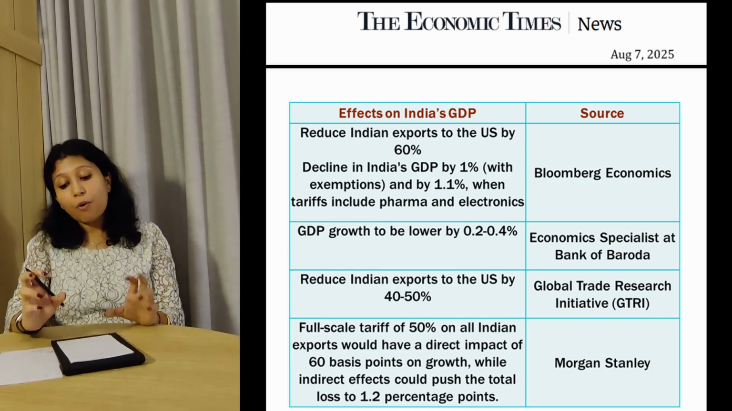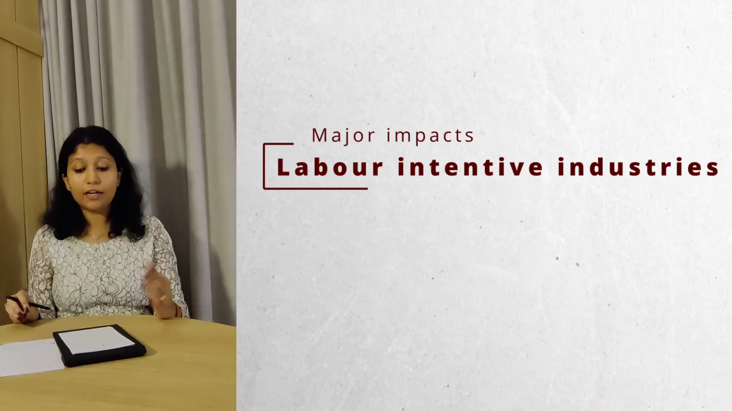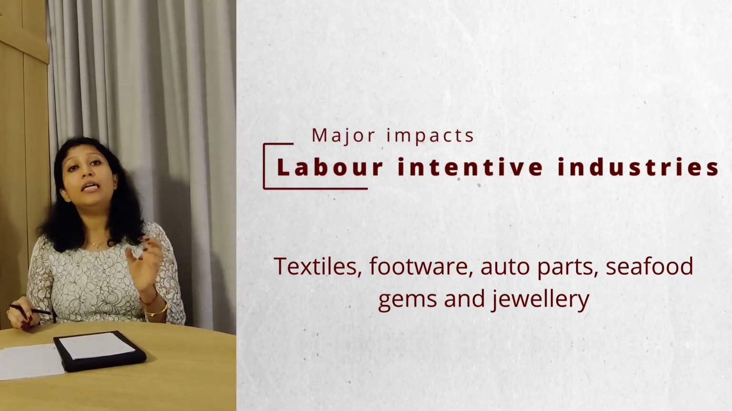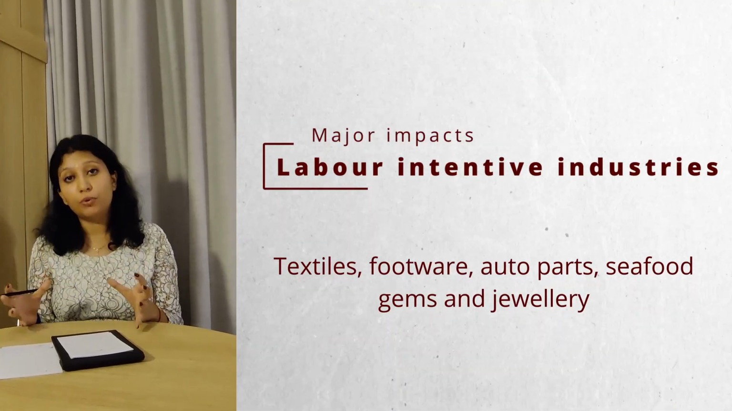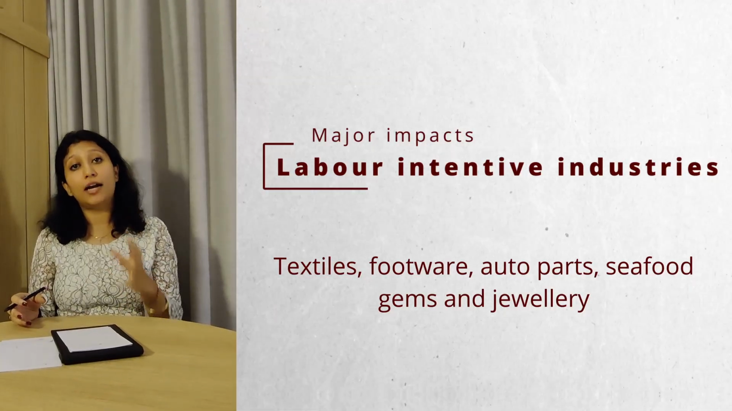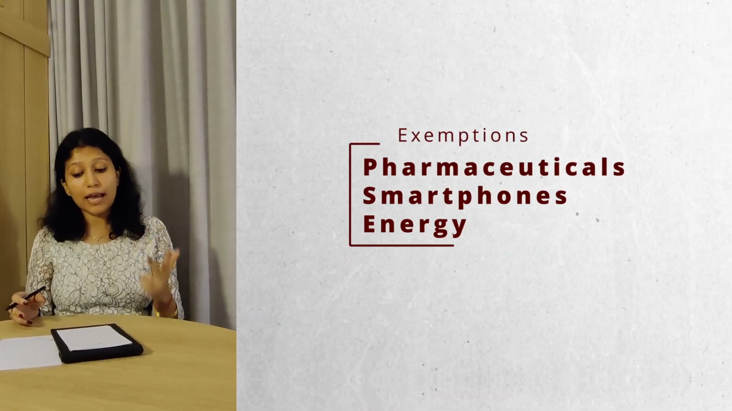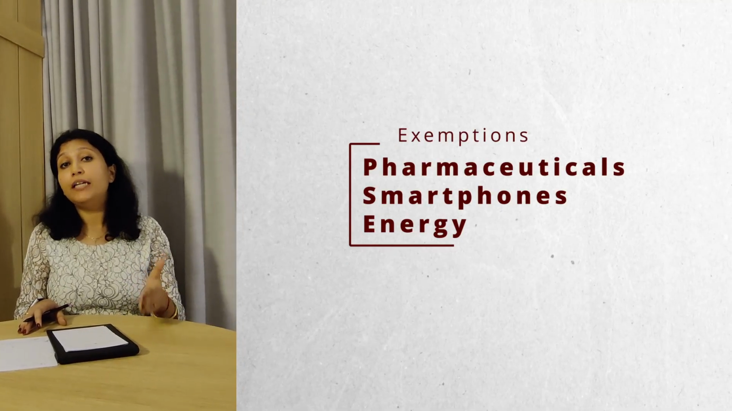However, the most important factor to consider in this aspect is that many of the labor-intensive sectors in India, for example, textiles, footwear, auto parts, gems and jewelry, will be hurt significantly. These are the sectors that employ a large chunk of the Indian population and hence will be exposed to high tariffs and will have lesser exports going to the US. In the current scenario, pharmaceuticals, smartphones and energy are currently exempted. All this is happening because we have been unable to strike a trade deal with the US.